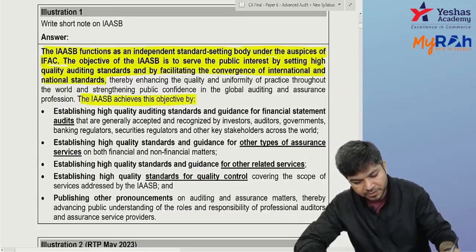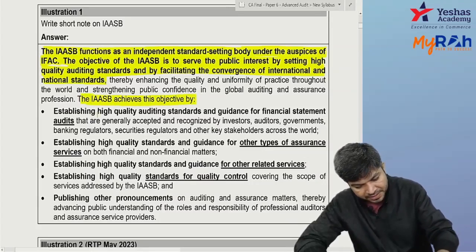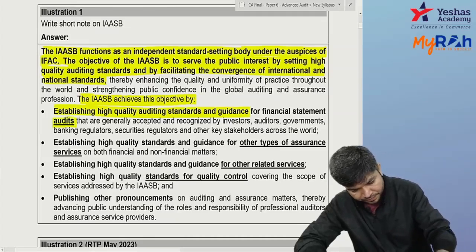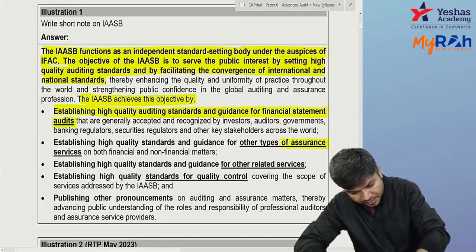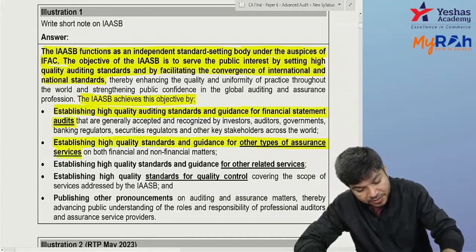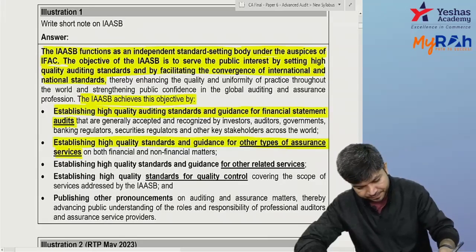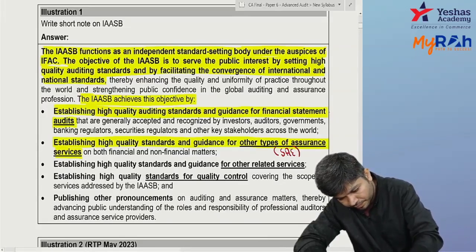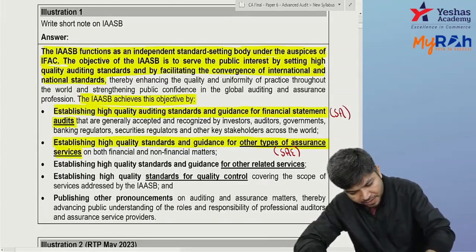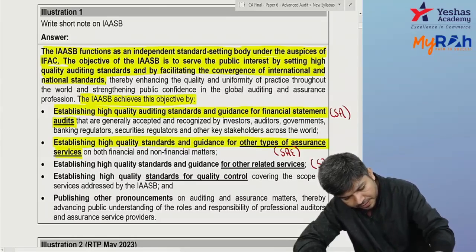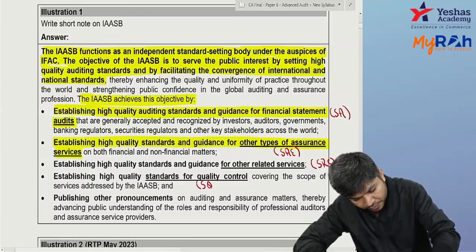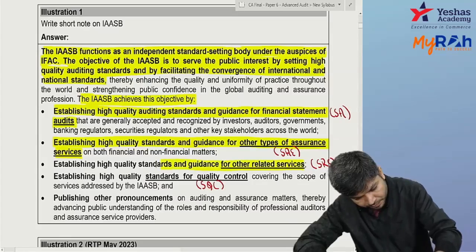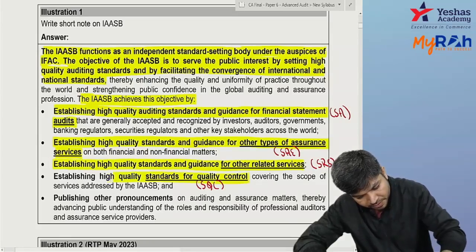The AASB achieves the objective by establishing high quality standards and guidance notes for audit. They develop high quality standards and guidance notes for other types of assurance services, SAE, standards on assurance engagement. They develop standards for related services, SRS. They develop standards on quality control, SQC, and they also come up with some other pronouncements.